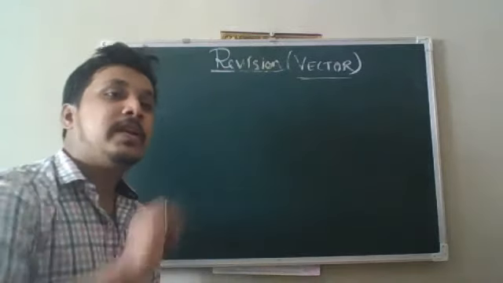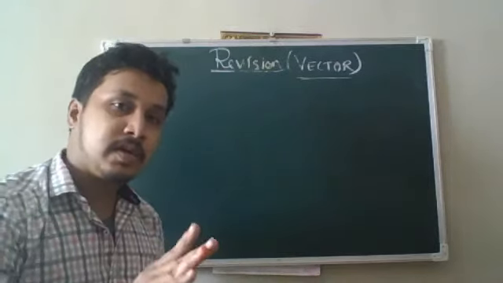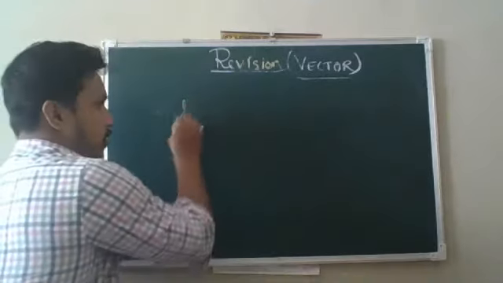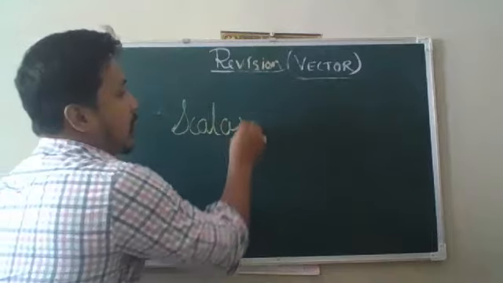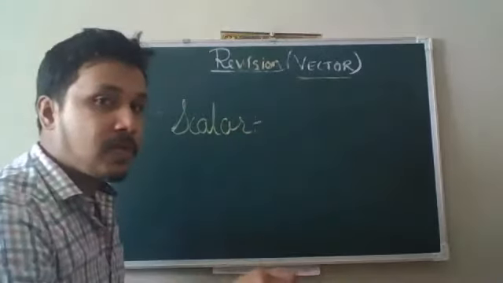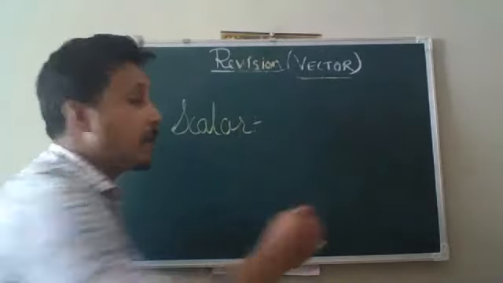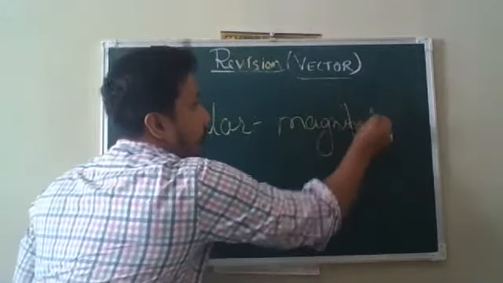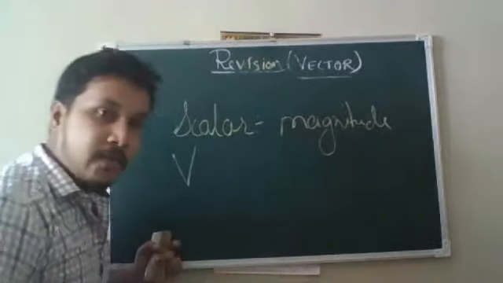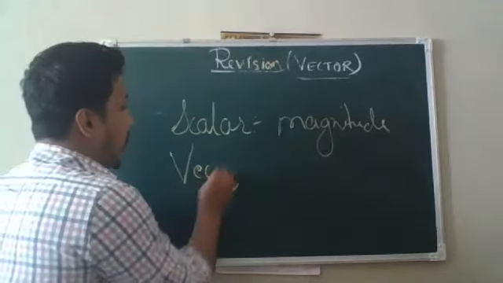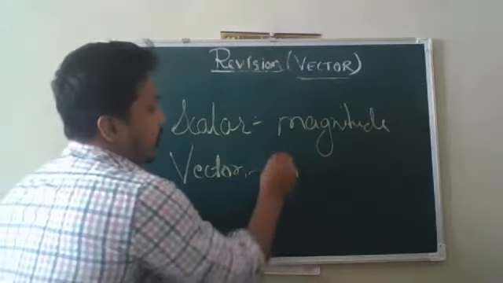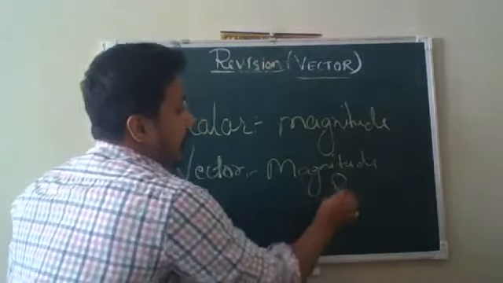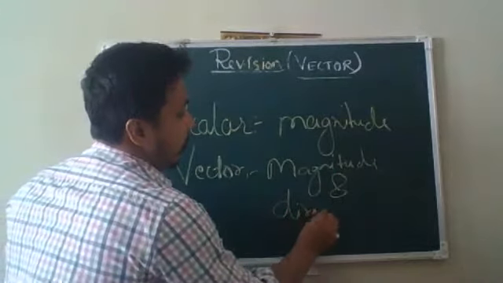Scalar quantities are those which can be described with the help of only magnitude, while vector can be defined with the help of magnitude and direction.